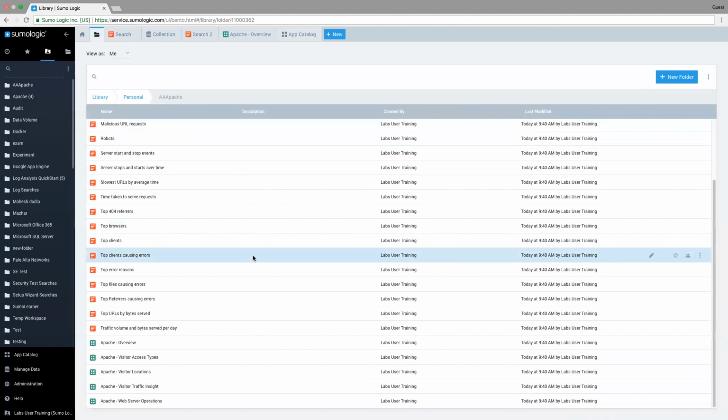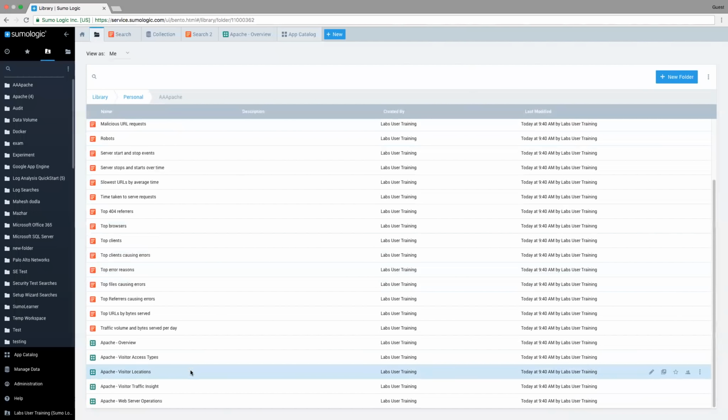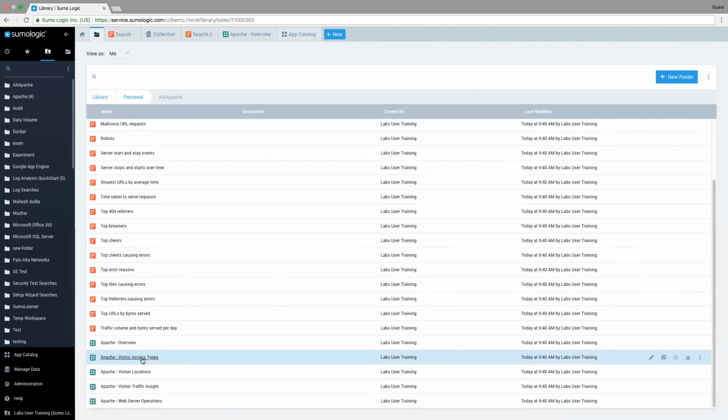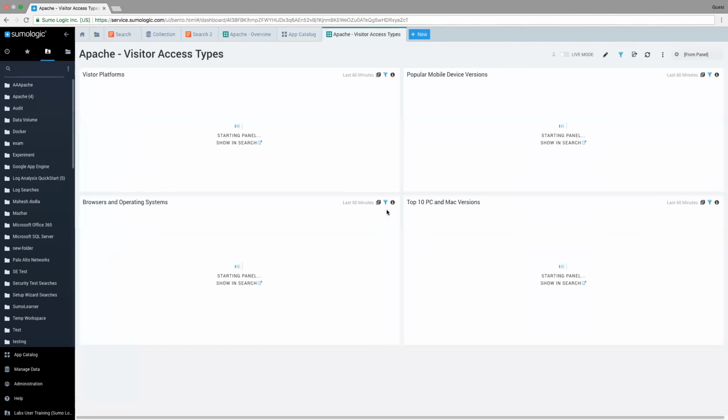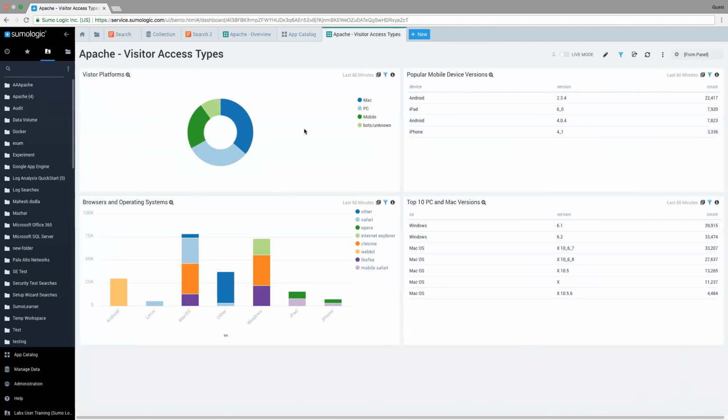And now I can go ahead and look at one of these. So maybe let's say this time I want to look at visitor access types. When I click on it, it's going to go ahead and take the query and essentially just overlay my sets of data in there. So now it's looking specifically at Lab Apache Access, and it's showing my visitor platforms.